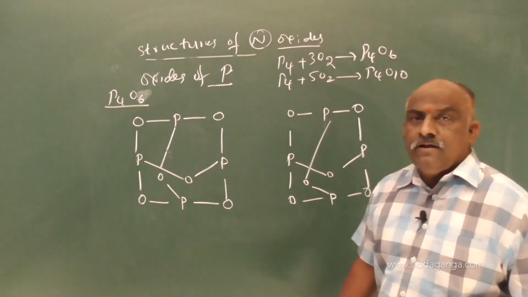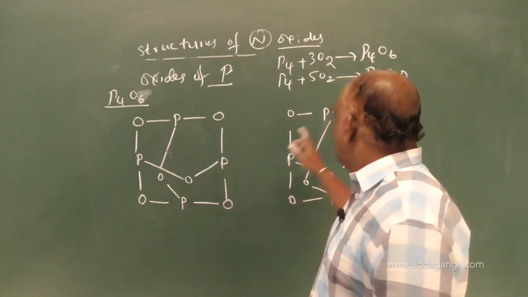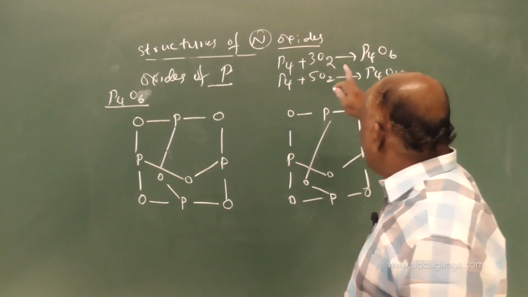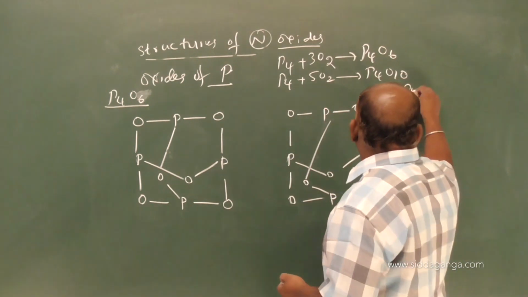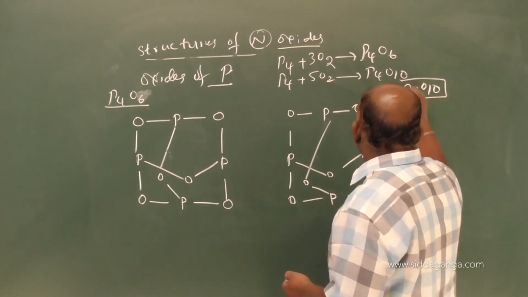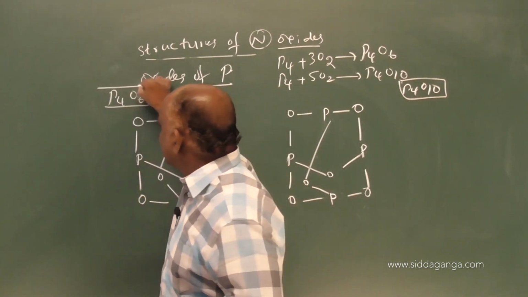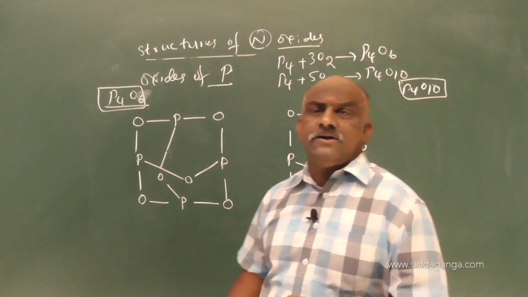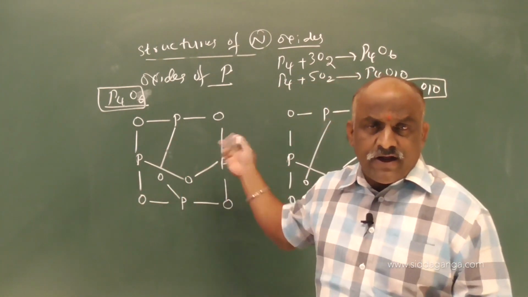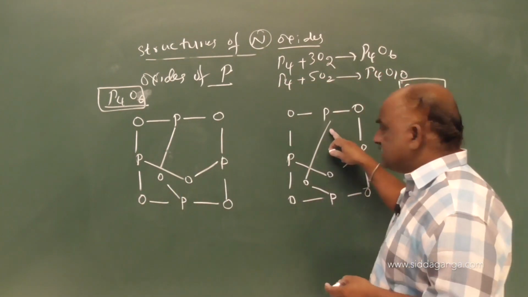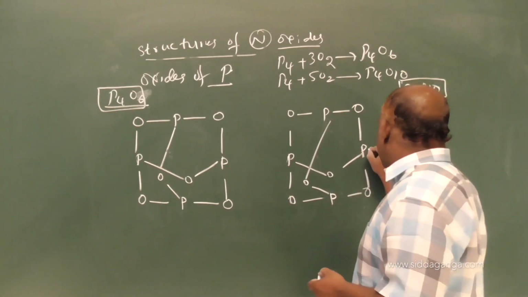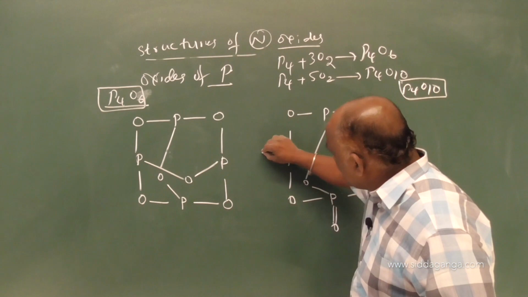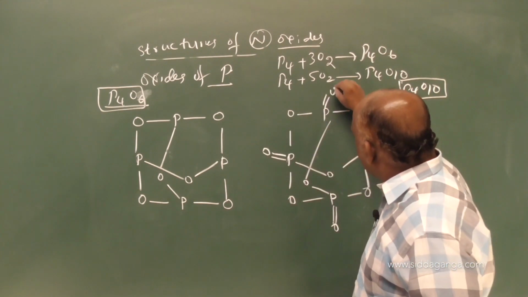Connect this like this. After connection, here it is P4O6 only, not P4O10. We want P4O10. P4O10 means phosphorus pentoxide. P4O6 is phosphorus trioxide, both are dimeric. In P4O6 each phosphorus is surrounded by 3 oxygen atoms. While going to P4O10, this structure was not completed, still we should write like this: double bond O, double bond O, double bond O, double bond O.